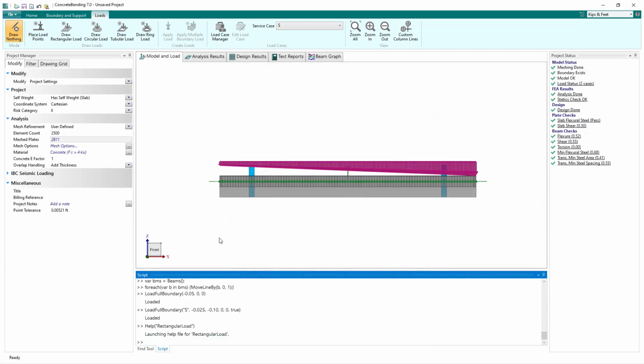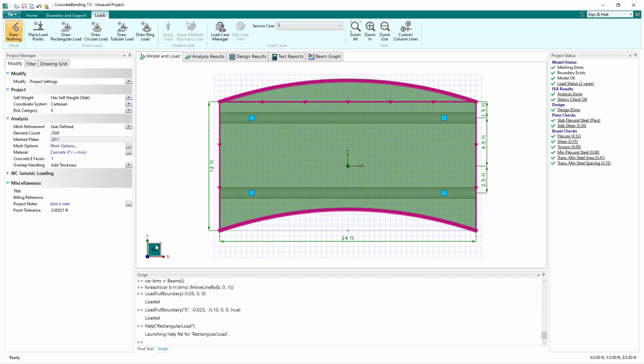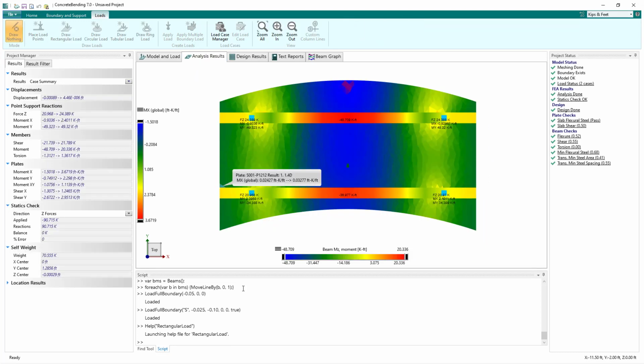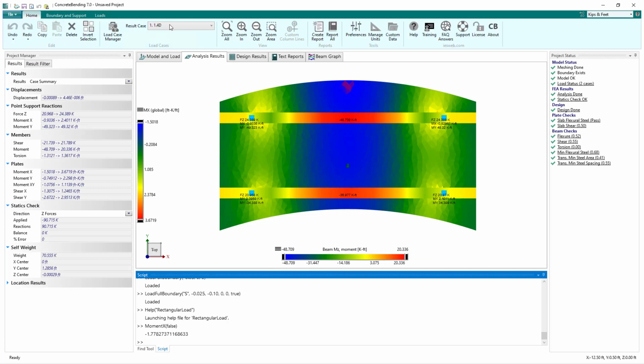In addition to creating model objects, the script command line can be used to extract analysis results, including the displacements, shears, and moments in the concrete plate elements. For example, we can use the moment_x command with the full pool to return the largest negative moment across all the load cases. We can use this same command to return the largest negative moment for a specified result case. And furthermore, we can specify the location in this command from where we want to extract the result in the model.